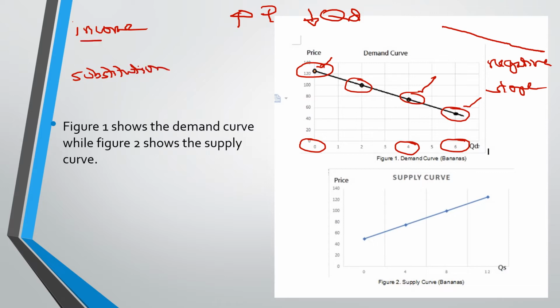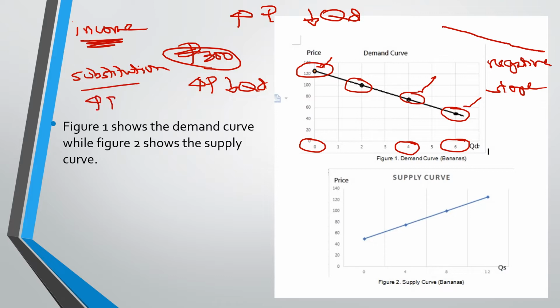What do you mean by income effect? Imagine that you are working at a fixed income of 300. When the income is fixed and prices are low, you can buy more. But if the prices are going up, you can only buy less. So that's why as price increases, QD decreases because of the fixed income. The other one is a substitution effect. When the price increases, there is a tendency for the buyers to buy less of that product because they will look for substitutes or alternatives.